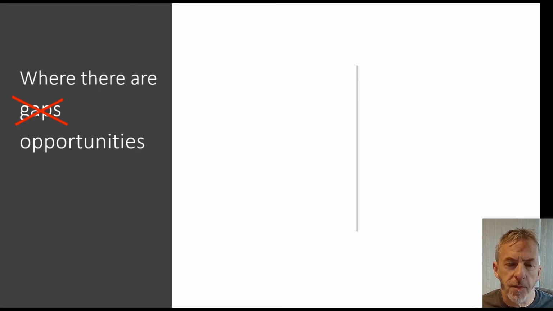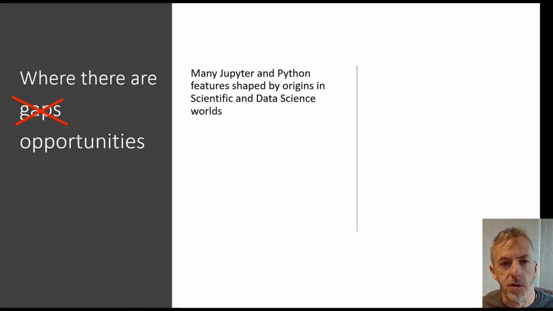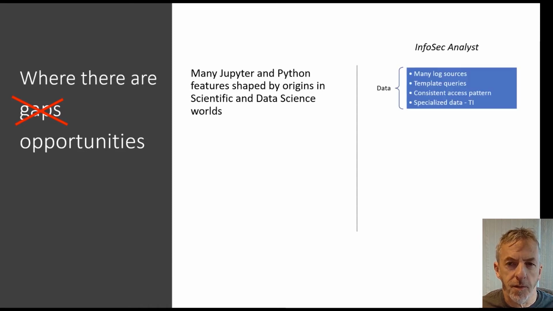Many Jupyter and Python features are shaped by their origins in the scientific and data science worlds, and this is not always a great match for InfoSec needs. So an InfoSec analyst typically needs many log sources. They need access to a set of templated queries and a consistent access pattern. So regardless of where the log comes from, the query should work in the same kind of way.